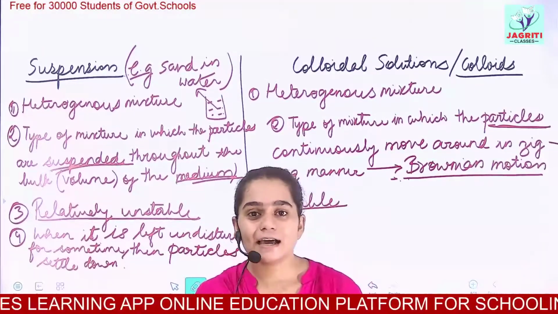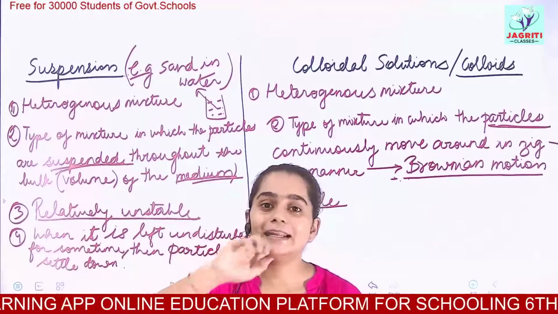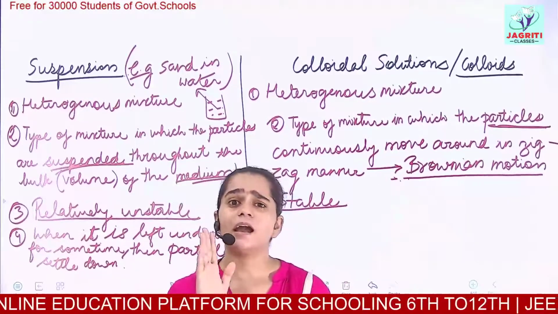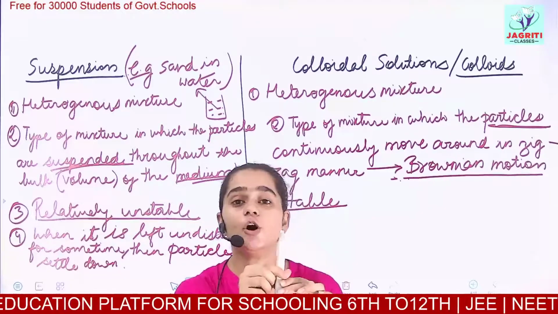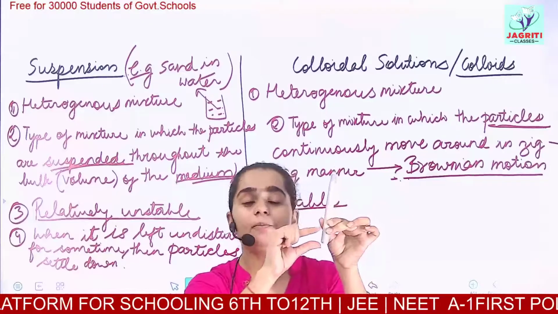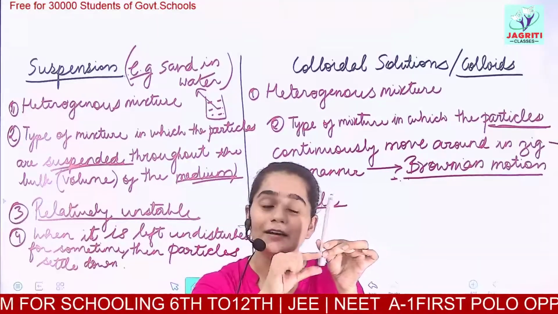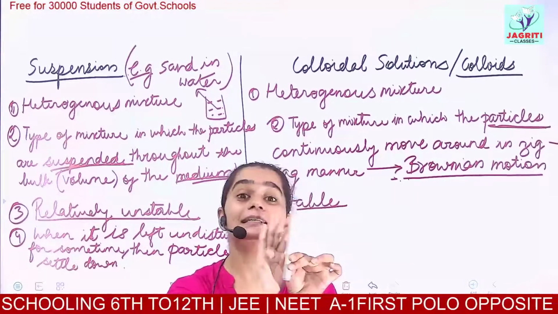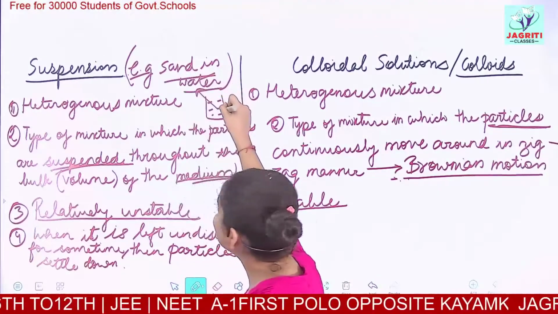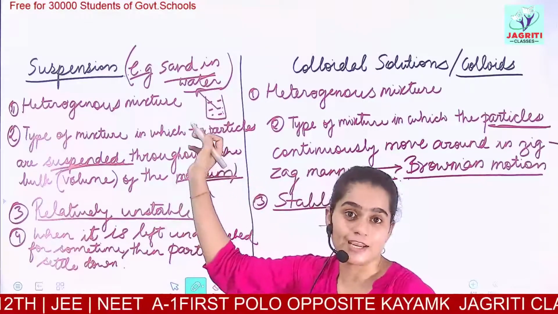If you take a glass of water, dissolve the sand in it, and leave it undisturbed for 10 to 15 minutes, you observe that the whole of the sand gets settled at the bottom of the container, and above it you have a clear, clean liquid. So this is the sedimentation process which I am trying to explain.